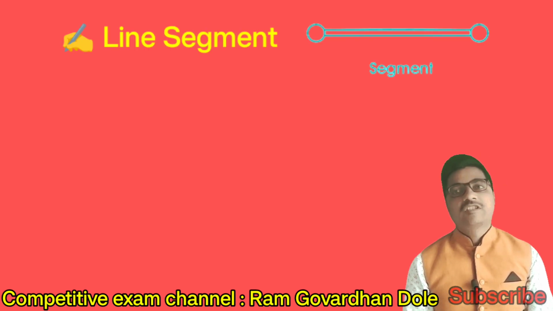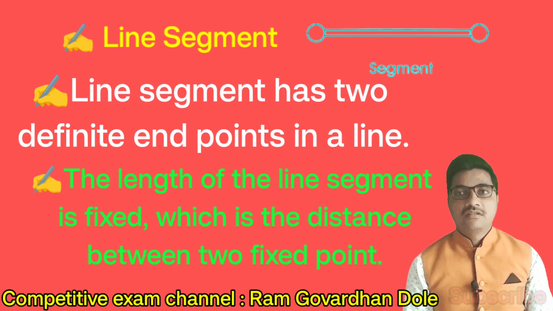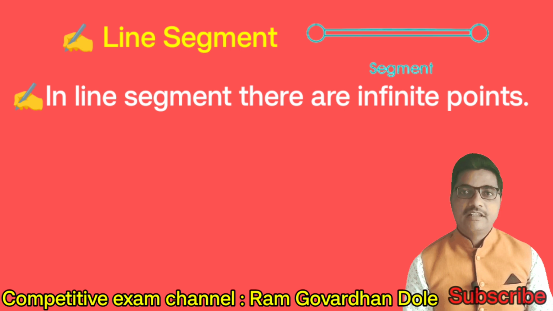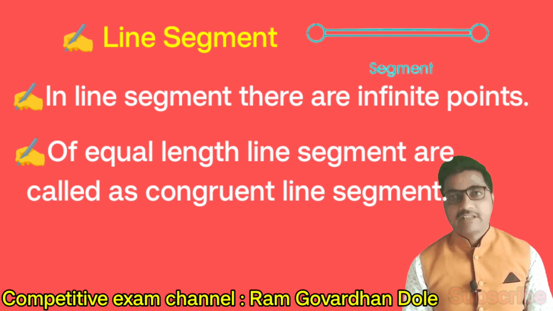Line segment. Now start definition of line segment. A line segment has two definite endpoints in a line. Next, the length of the line segment is fixed, which is the distance between two fixed points. In a line segment, there are infinite points. Line segments of equal length are called congruent line segments.